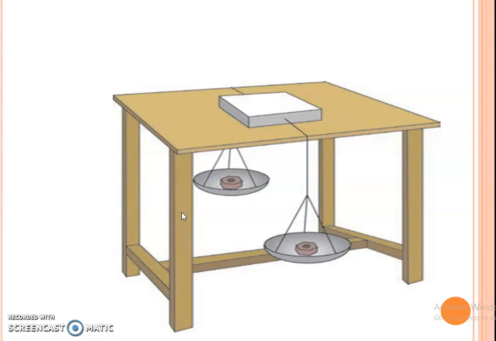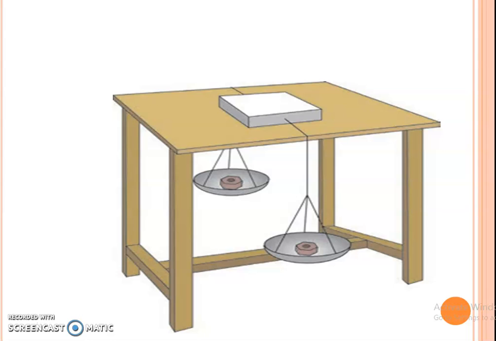Try this. Take a cardboard box, tie thick string to its two sides and keep it on a smooth table as shown in the figure. Take the strings over both sides of the table. Tie weighing pans of equal masses to the two ends. Keep equal masses in both the pans. The box does not move on the table. If more mass is kept in one pan than the other one, the box starts moving in the direction of that pan.